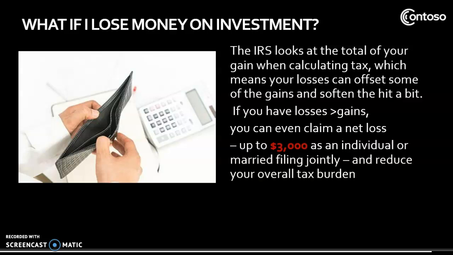So you and your financial planner can strategically balance out your winners with some losers to minimize your taxes. If you have more losses than gains, you can even claim a net loss up to $3,000 as an individual or married filing jointly and reduce your overall tax burden. Many taxpayers make sure that they are taking any loss they are entitled to in order to minimize their tax burden. It's a practice called tax loss harvesting, and it can save you money.